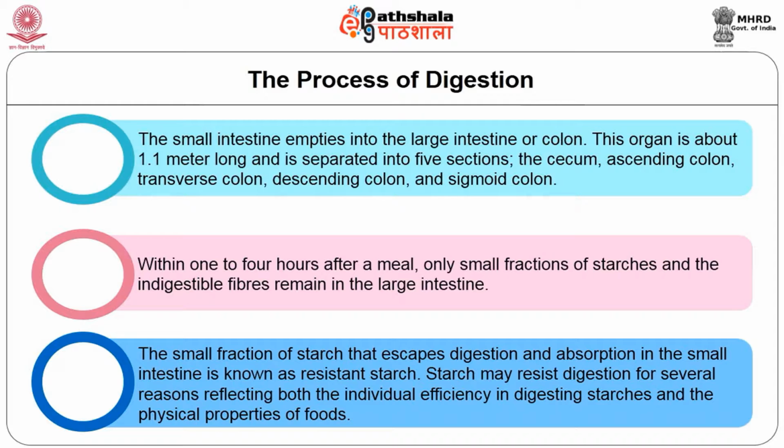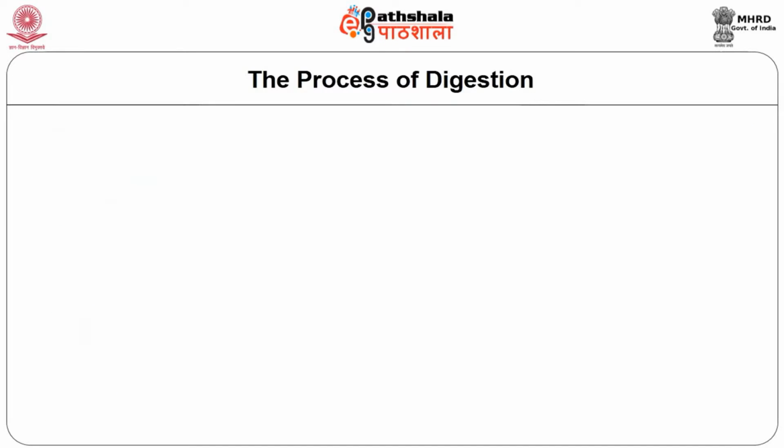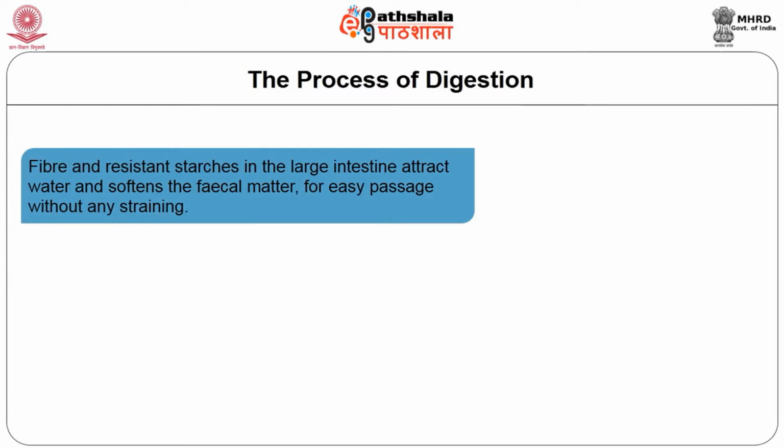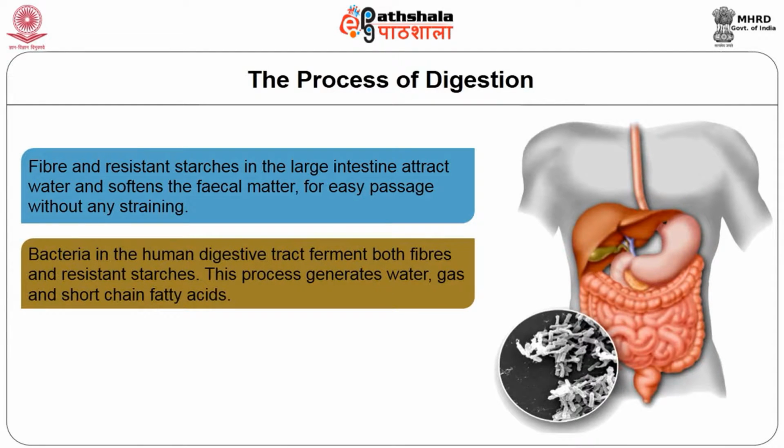The resistant starch remaining in the large intestine promotes bowel movement as fiber does, but unlike fiber, resistant starch does not lower blood cholesterol level. Fiber and resistant starch in the large intestine attract water and soften the fecal matter for easy passage without any straining. Bacteria in the human digestive tract ferment both fibers and resistant starches.